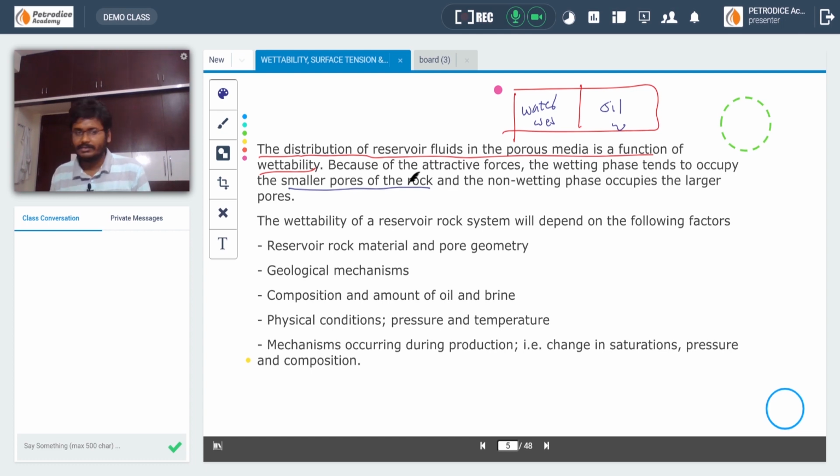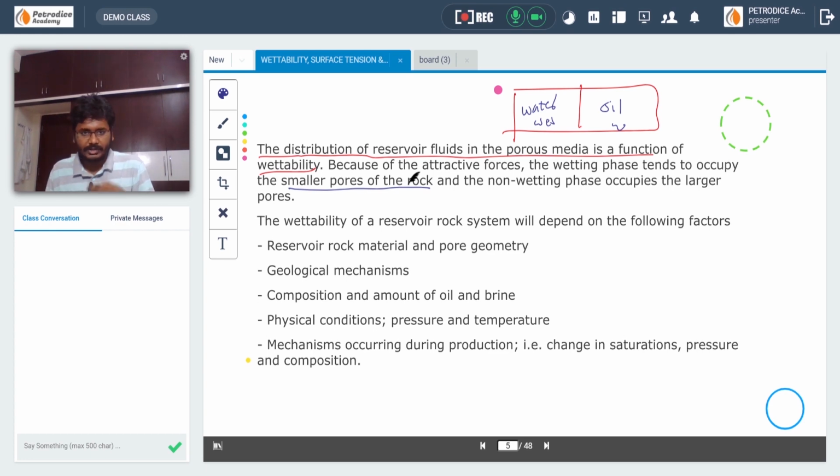Now let us see which factors affect wettability in a reservoir rock system. One of the main factors is the reservoir rock itself. As wettability is a rock property, the type of rock plays a very important role in determining the wettability of the rock. Apart from that, pore geometry also matters. Pore geometry is responsible for capillary pressure, which tends to absorb the majority of fluids inside the rock. We will be talking about it in the next PPTs, but remember this.